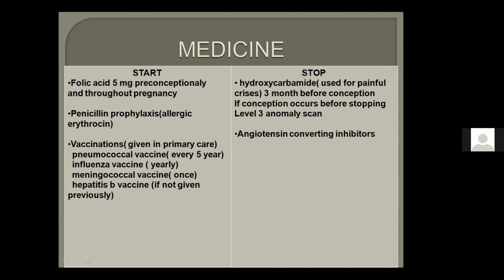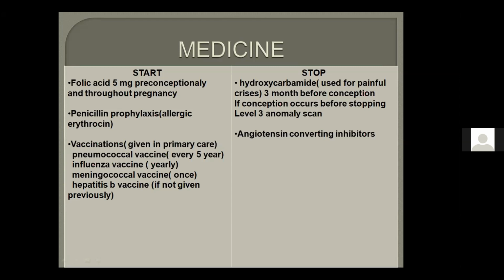So 3 months before conception, then it's okay. But if conception occurs and this was an unplanned pregnancy, she has not stopped the medication, then we will not lead to termination of the pregnancy or abort the pregnancy. We will only go for level 3 anomaly scan, which is done by the feto-maternal medicine unit. Okay? Am I clear? Yes, ma'am, clear.